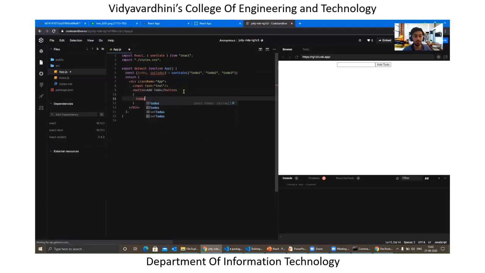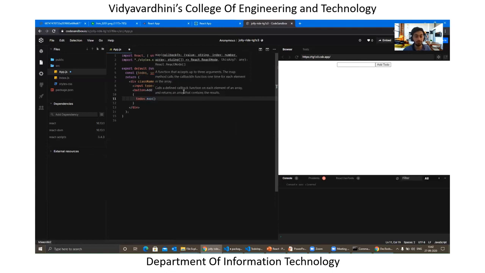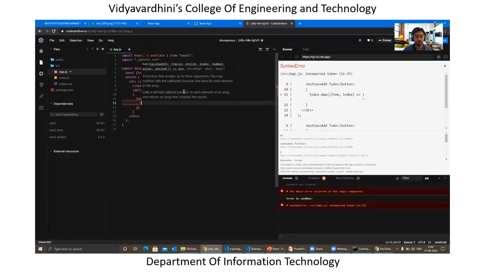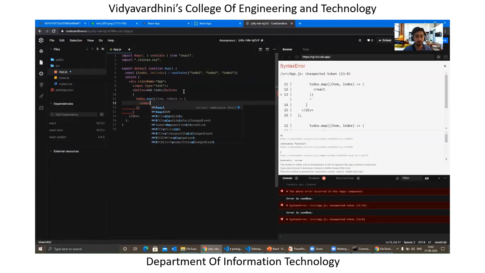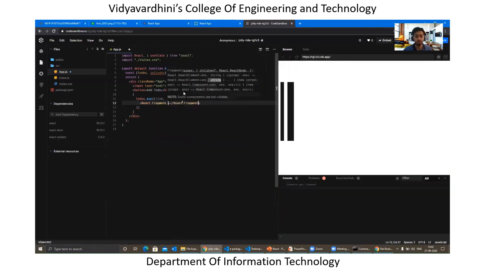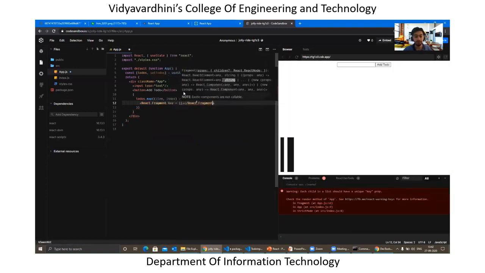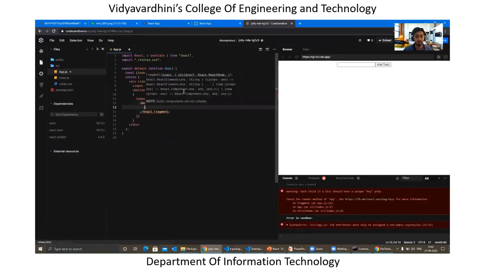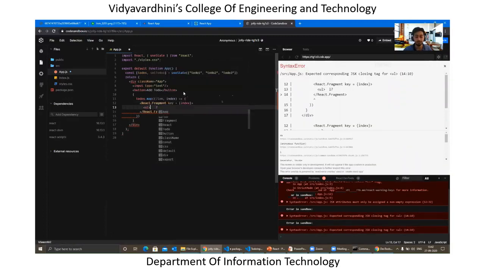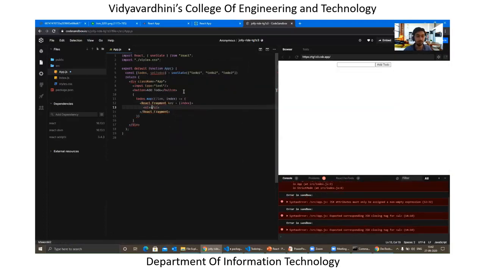So we will be mapping through the items with todos.map, mapping the specific item with its index. Also, every item needs a unique key. And inside this we'll be rendering a list, like an ordered list, to render an item.